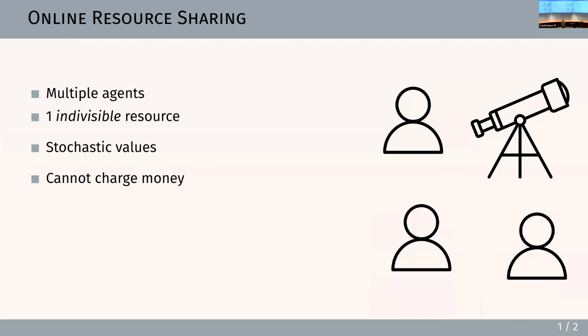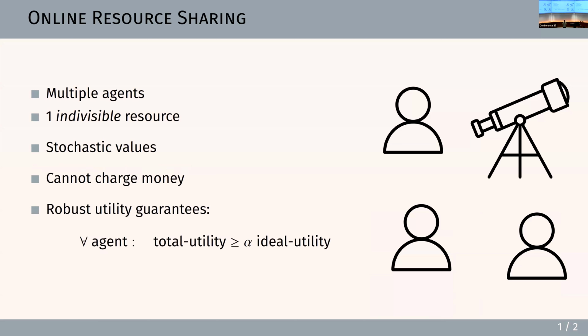It's a public good. And the goal of our work is to allocate the resource with a mechanism such that we get robust utility guarantees. What this means is that we want every agent to be able to get total utility as an alpha fraction of their ideal utility. An ideal utility is a benchmark which measures how much utility an agent can hope to get without violating the fairness of the other agents, without overgetting the good. And we want this guarantee to hold no matter what the other agents are doing, even if they're acting adversarially towards a certain agent. That's why we call them robust utility guarantees.